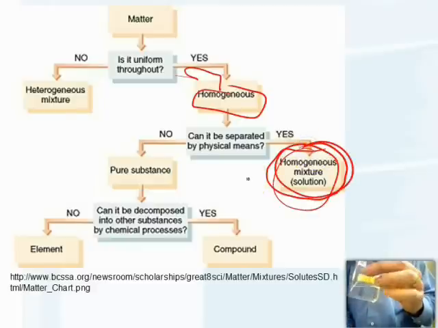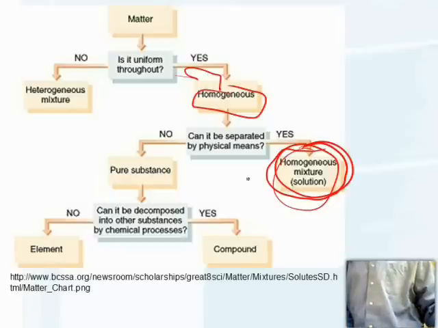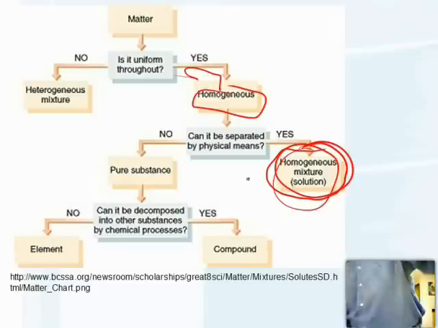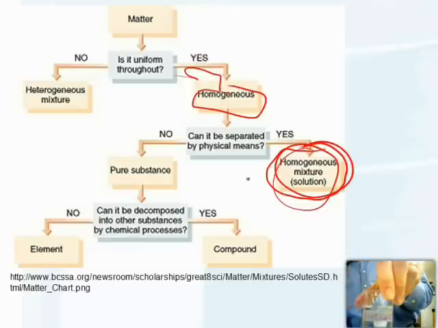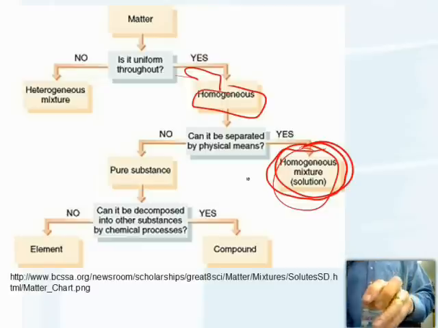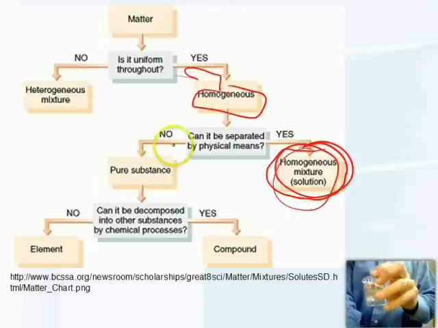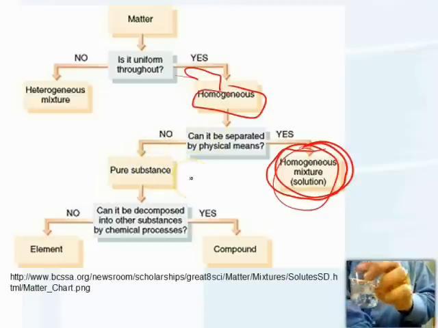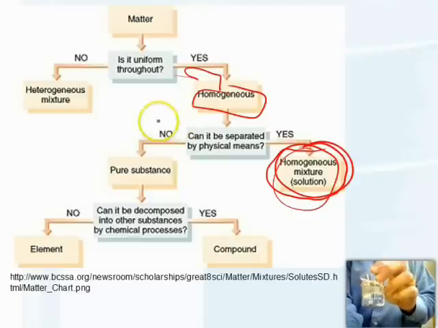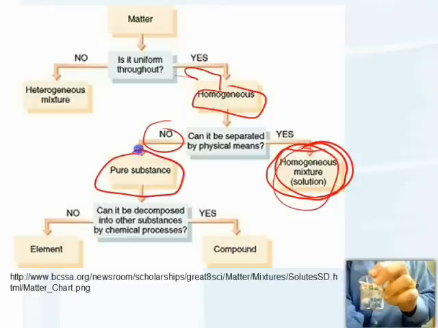It's a solution. So when you're drinking tap water, it's a solution. Now let's say we have distilled water. Distilled water cannot be separated by physical means such as distillation. So it's a pure substance.